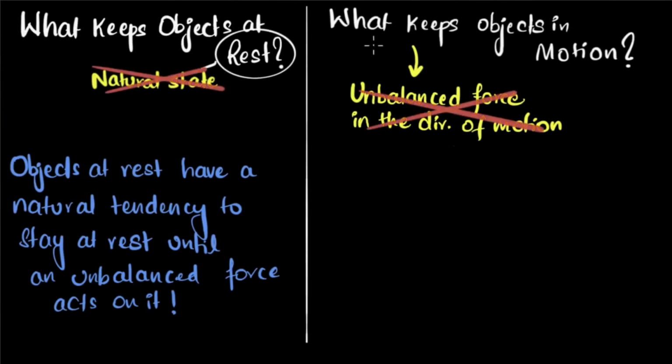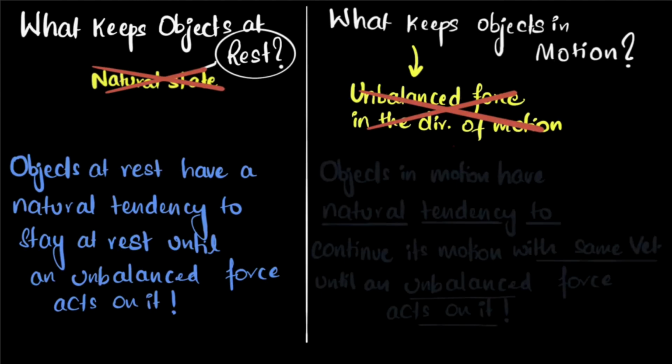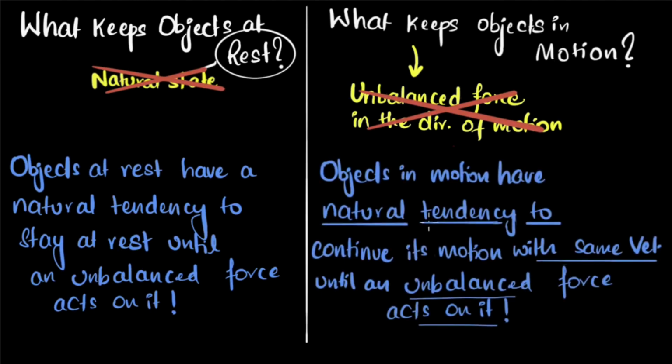So then what's the right answer? What keeps objects in motion? Well, just like over here, nothing. Objects in motion have a natural tendency to continue their motion with the same velocity until an unbalanced force acts on it. And this is not intuitive, I get it.